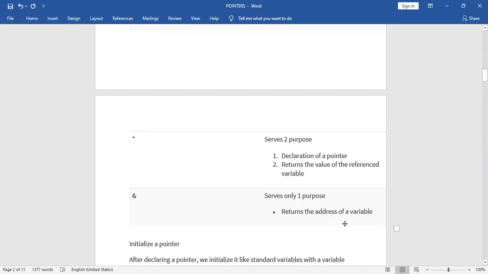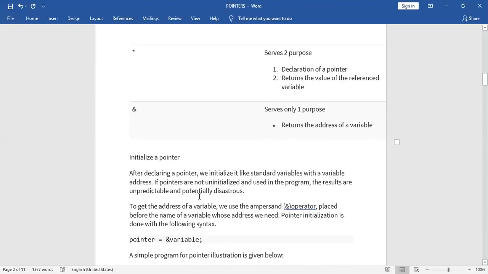Next, what does the pointer operator do? It returns the value which is inside the specific address, means it will return the value at the particular address. And the address operator will return the address.